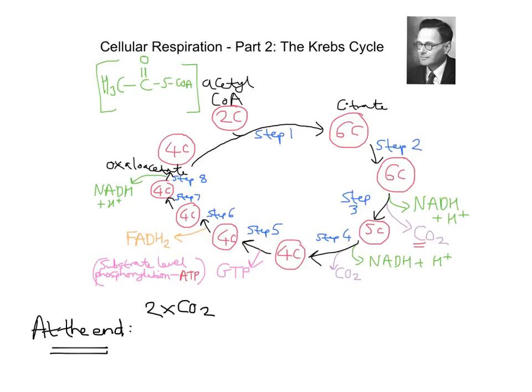We have 3 lots of NADH made. We have 1 lot of GTP, which will go to make ATP, so we'll just call it ATP for now. So 1 lot of ATP and 1 lot of FADH2. That's what we've had produced from this Krebs cycle.